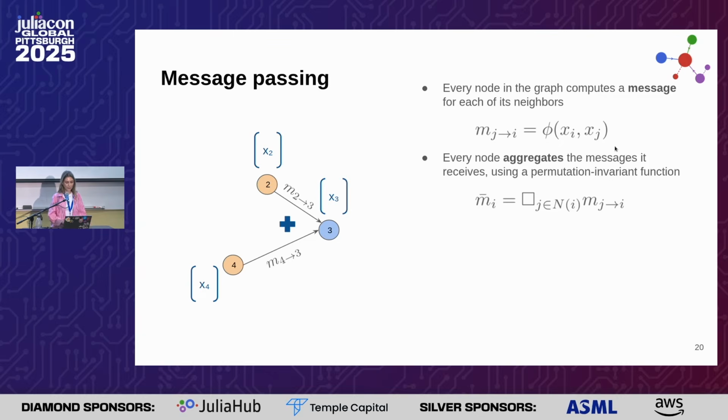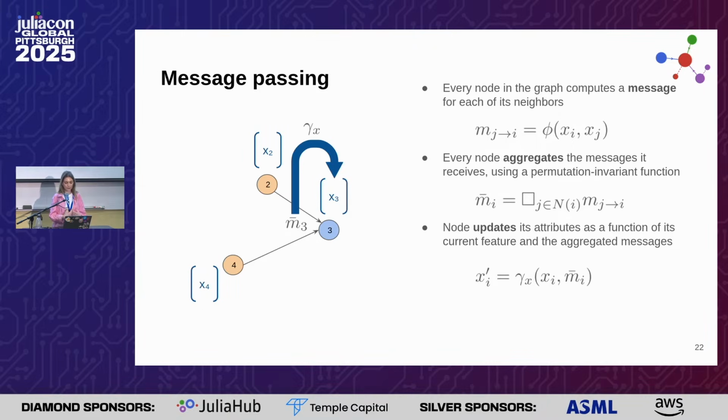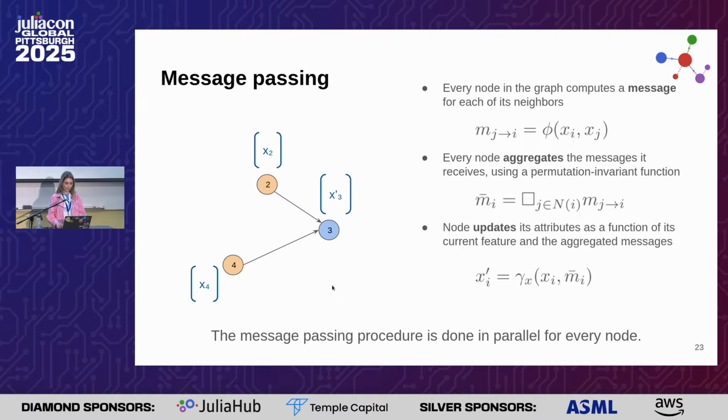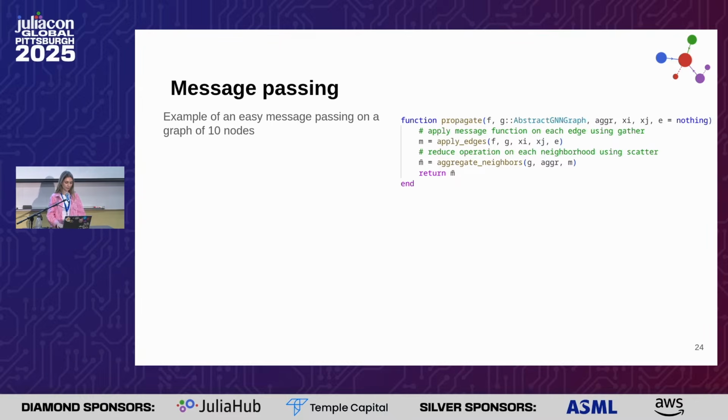And after that, with a permutation invariant function, we can aggregate the 2 messages. And after that, we obtain an aggregated message that we use to update the current information of node 3 with another function that is called the update function.